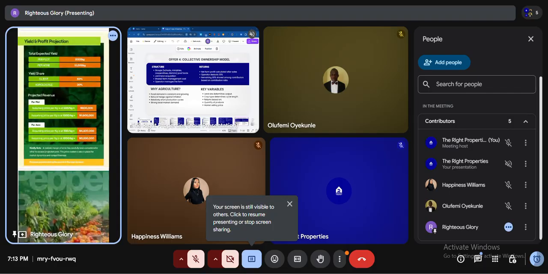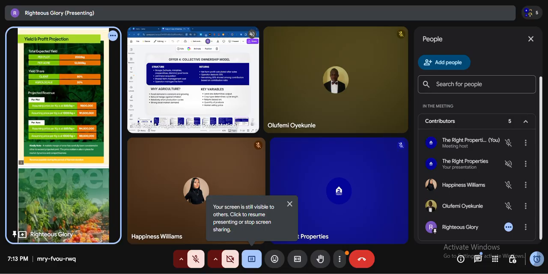That's what it's saying. You can get more than 800,000. You can get 1 million. You can get 1.2. You can get 1.3. It's dependent on the what? Market price. The market is the one that is driving your returns. But you will not get below 800,000 naira, and you will not get above 1.6 million. That is per plot.